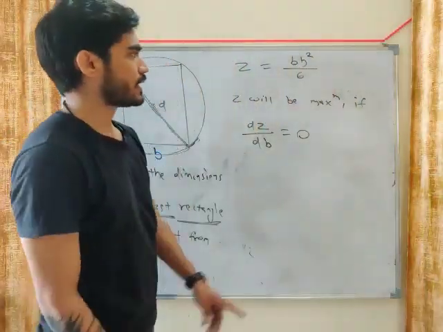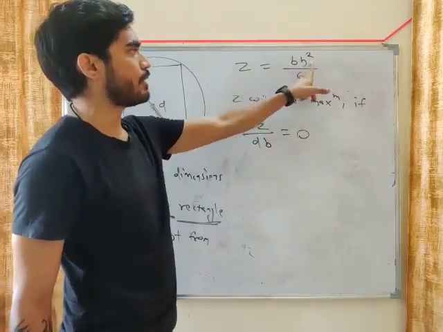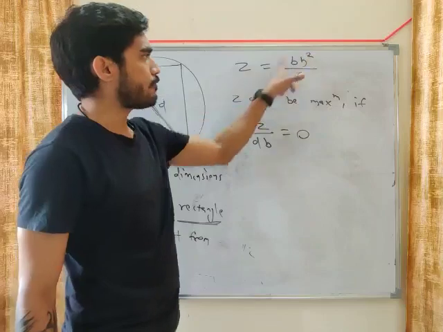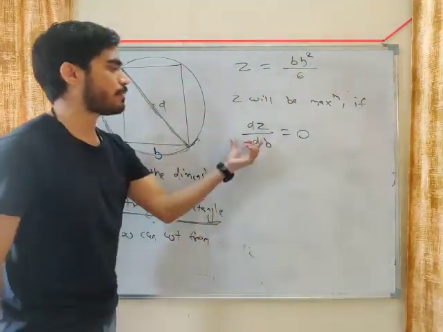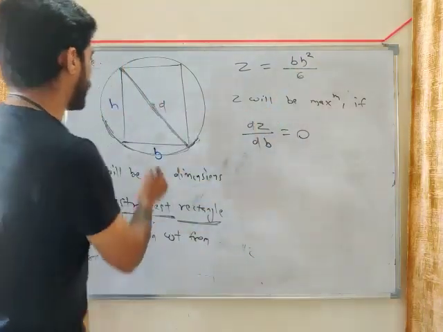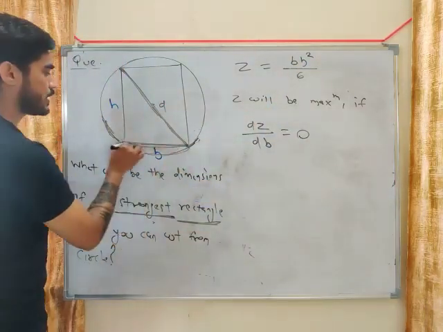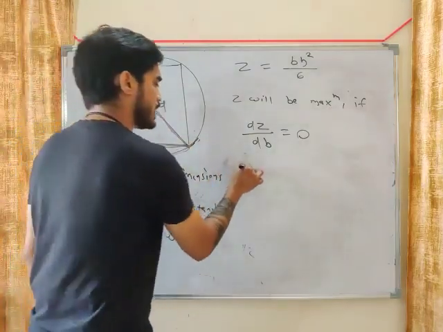But the problem is, right now you have this equation in terms of b and h. So you have to convert this equation completely in terms of b. Then only you will be able to differentiate it with respect to b. So what you will do, look at this triangle. From this triangle, what can you write?